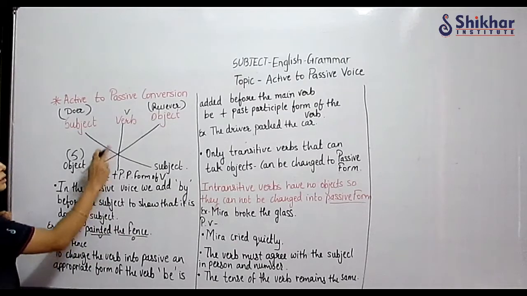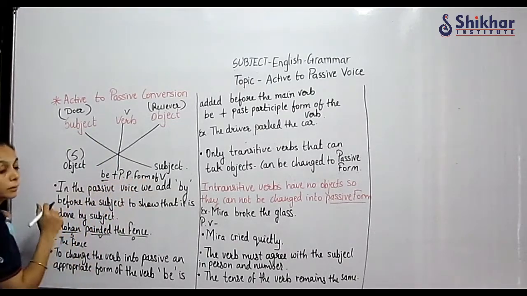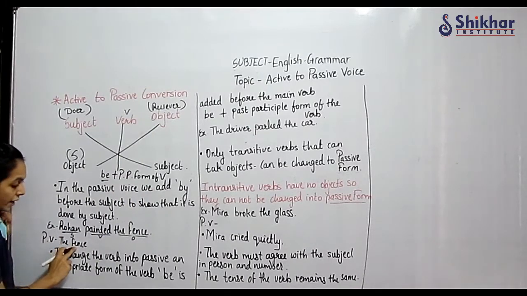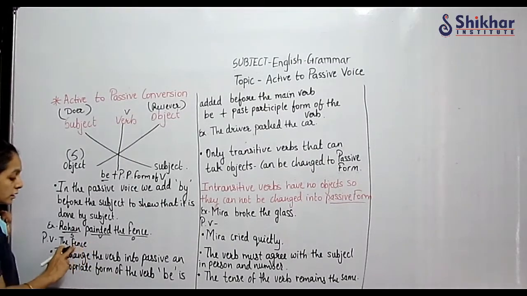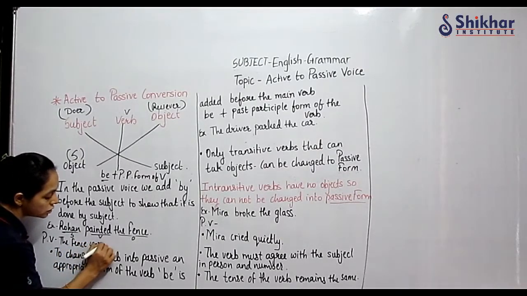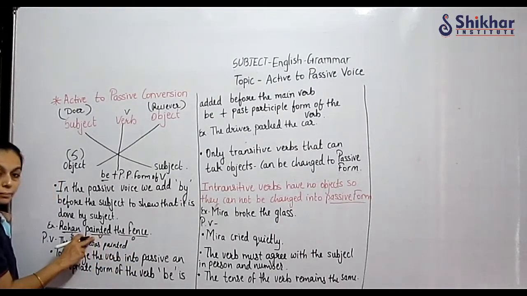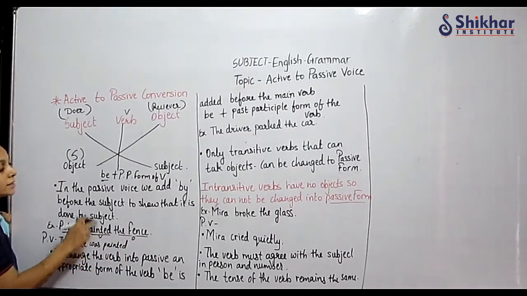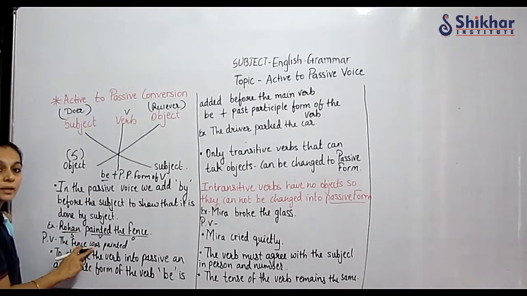Then I said the verb will change to be plus past participle form of the verb. Can I write the fence painted only? No, I will write the fence was painted. Painted is the main verb, but I said be form of the verb. Why have I written was for the be form?